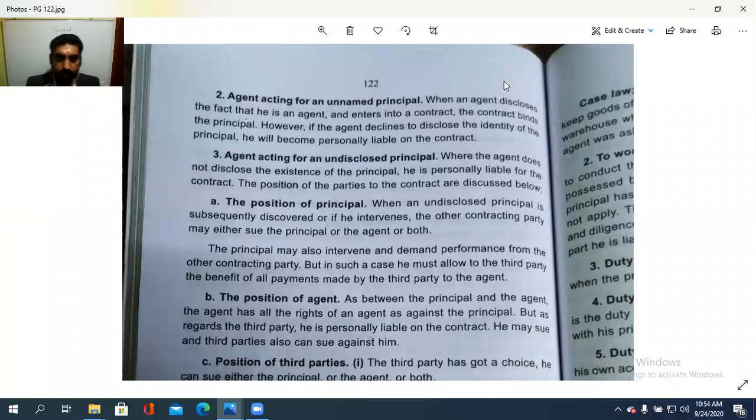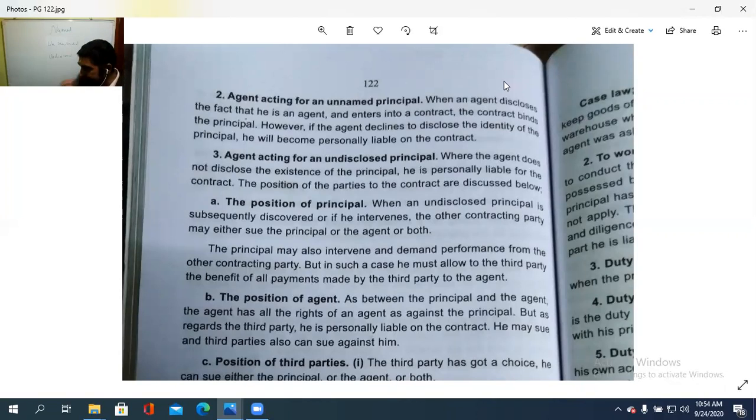So the position of the principal, the position of the agent, and also the position of the third party. The position of an agent in the case of an undisclosed principal: the agent acting for an undisclosed principal, as between the principal and the agent, has all the rights of an agent as against the principal. But as regards the third party, he is personally liable on the contract, and he may sue the third party. He may sue, and the third party also can sue the agent.